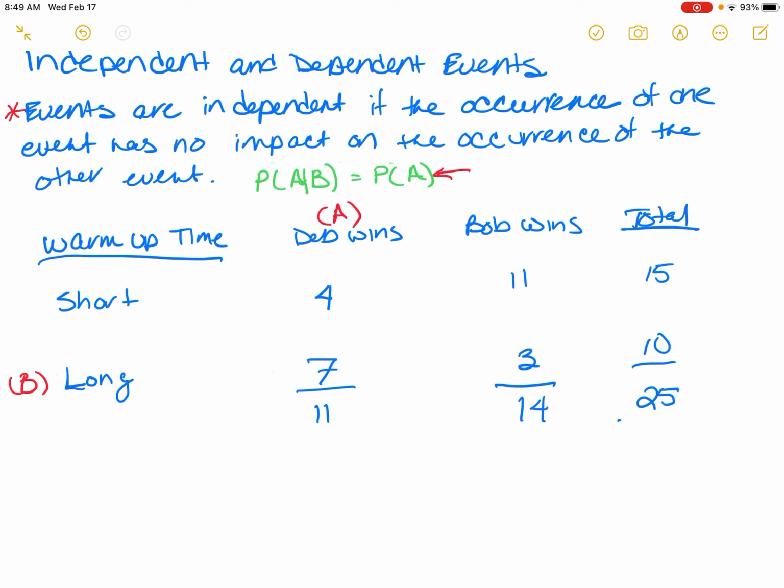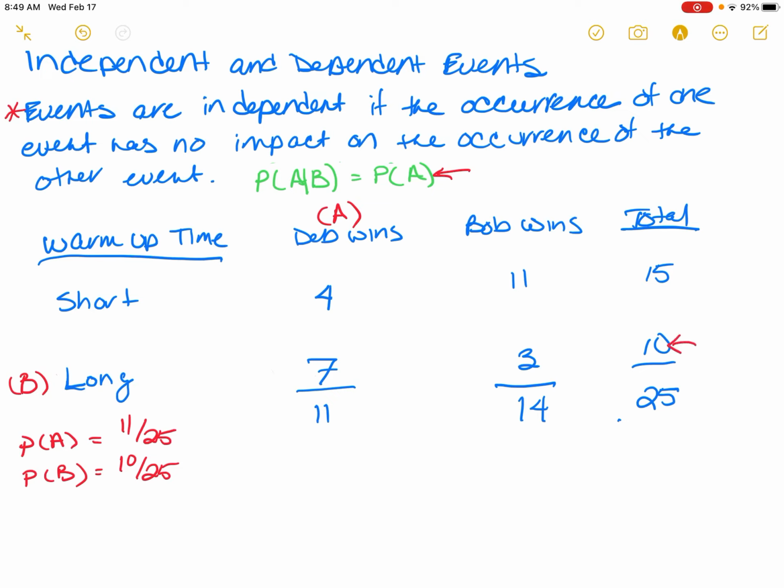We know that the probability of A, the probability of Deb winning, is equal to 11 out of 25. And the probability of having a long warm-up time, B, is 10 out of 25.